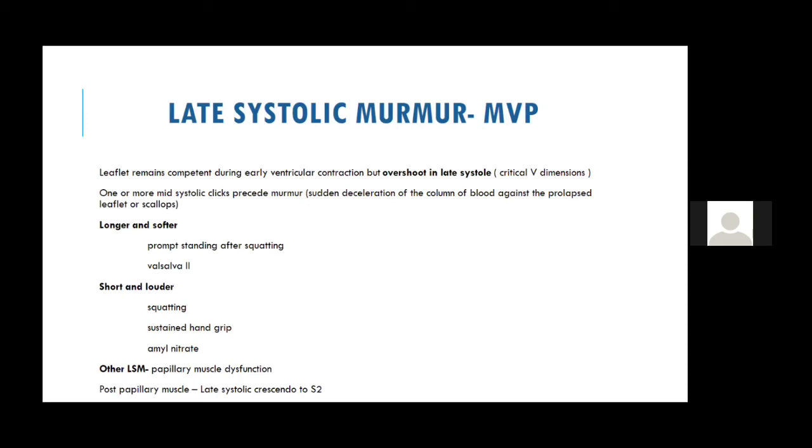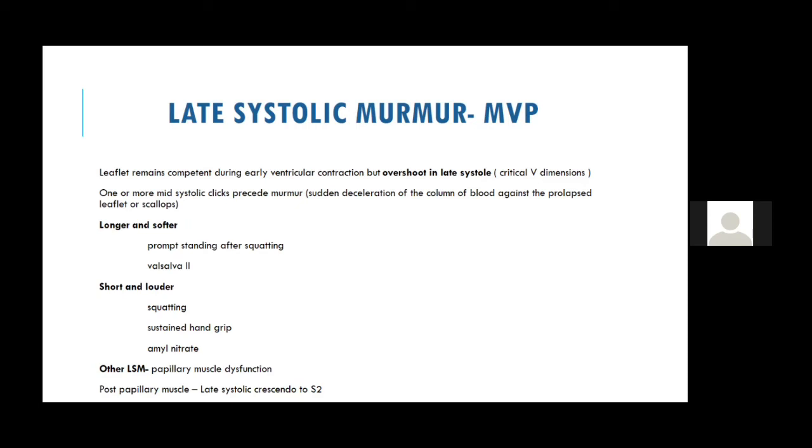Now, what determines the loudness and intensity goes hand in hand with the HCM types. If the patient stands, venous return decreases and LV cavity size decreases. So the prolapse happens earlier. Because of the prolapse, you get a click. The click becomes earlier, and that is why you get a longer murmur with increased intensity.